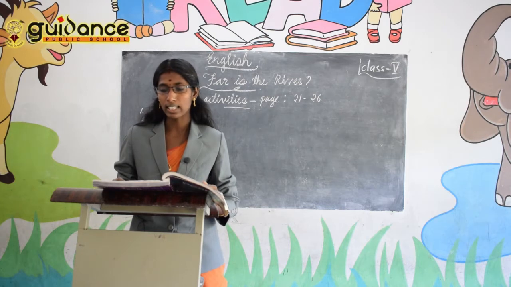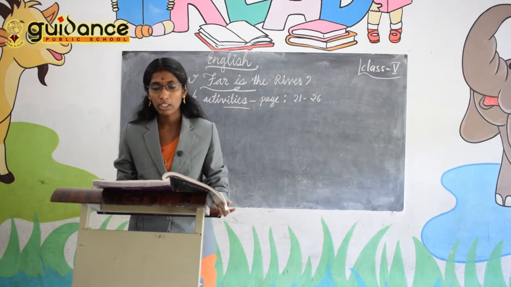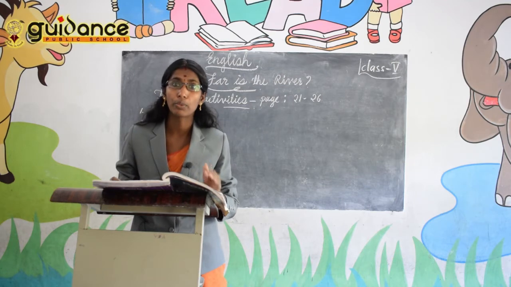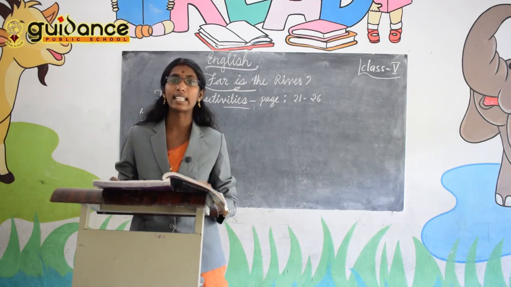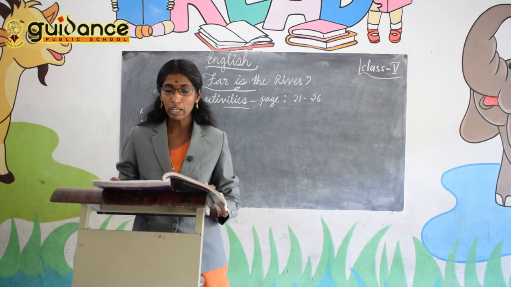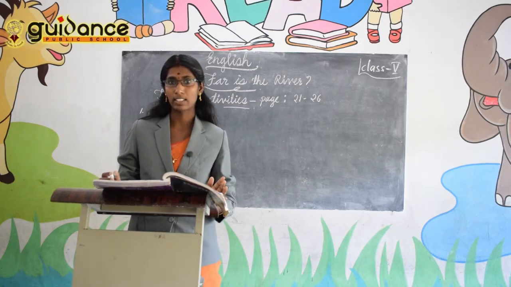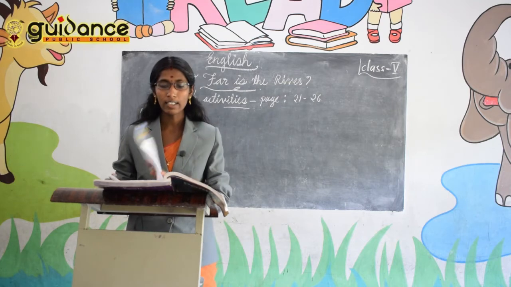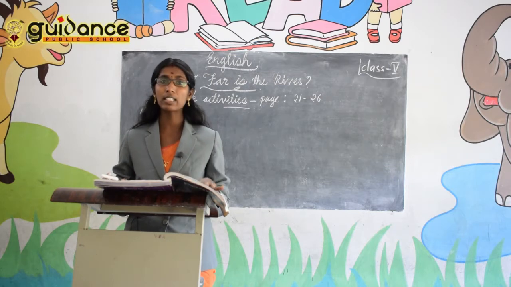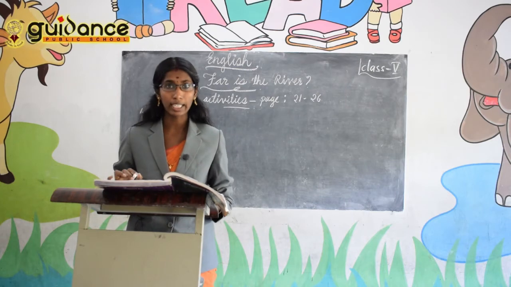Explain why you think the sentence is correct or incorrect. Share your answers with the class. In that activity, 6 sentences were given, taken from section 2 of the story. You have to read the sentence and find out whether it is true or false. The first one: the river was 20 miles away. Is it true or false? Yes, in section 2 we can see that one girl is saying the river is 20 miles away. The sentence is true. Put a tick mark there.